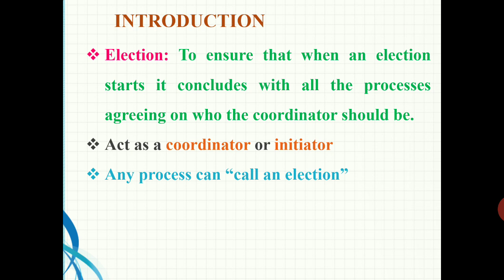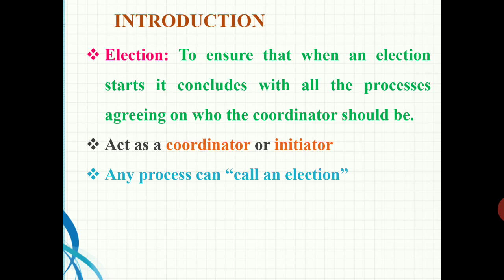We have already seen several examples, such as the coordinator in the centralized mutual exclusion algorithm, where mutual exclusion is achieved by a particular central coordinator. If a particular process wants to enter the critical section, it will send a request to the coordinator.